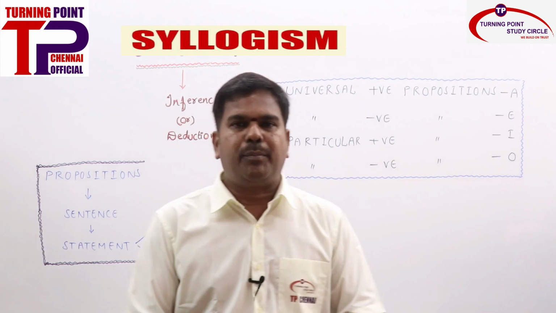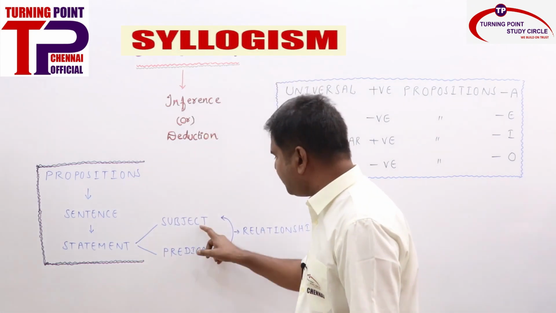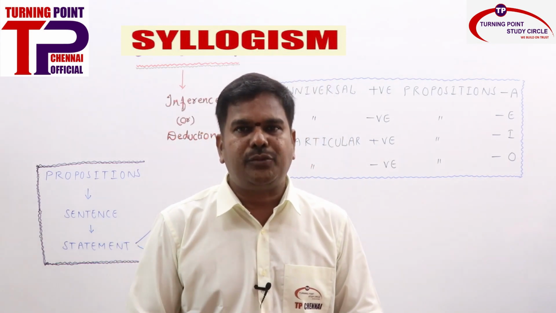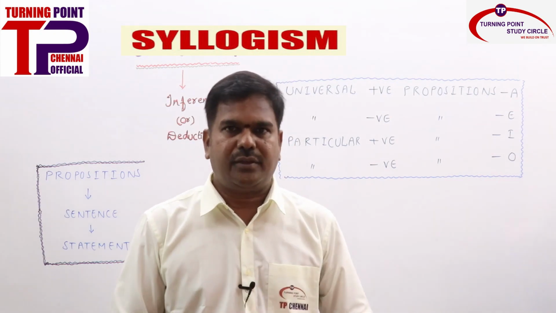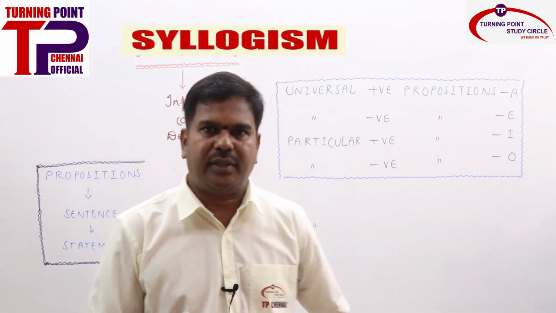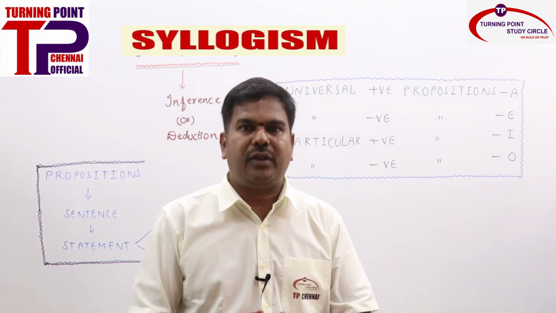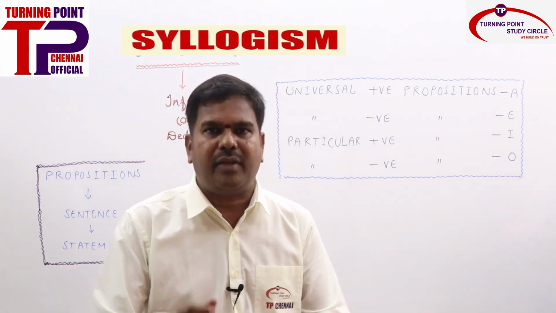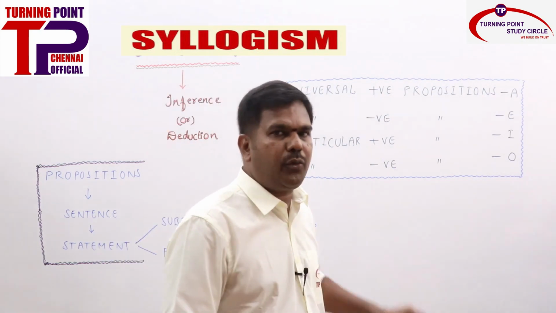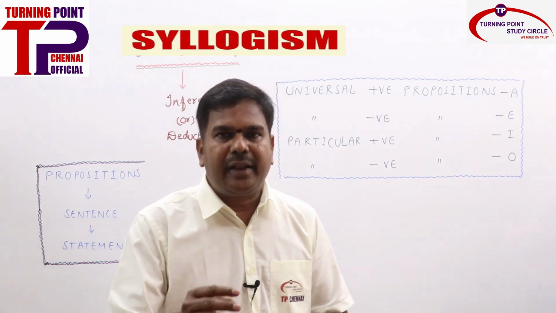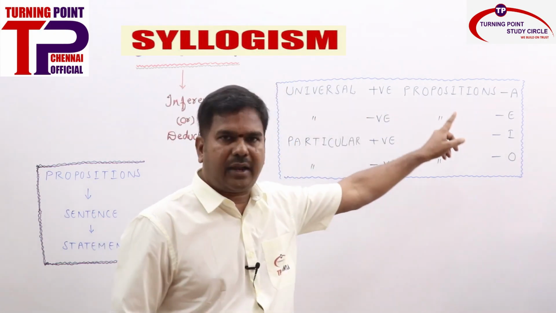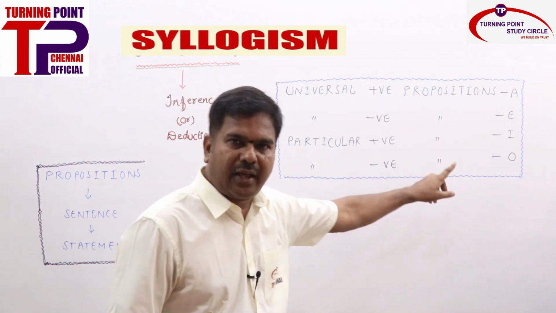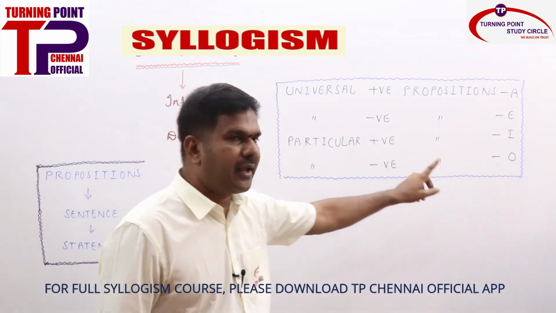Now, in propositions we have a subject, a predicate, and a relationship between subject and predicate, right? Universal positive means the entire subject will be mentioned in a positive sense. Universal negative means the entire subject will be in a negative sense. A particular positive means only a part of the subject will be given in a positive sense, and a particular negative means a part of the subject will be given in a negative sense. So universal positive is A, universal negative is E, particular positive is I, particular negative is O.